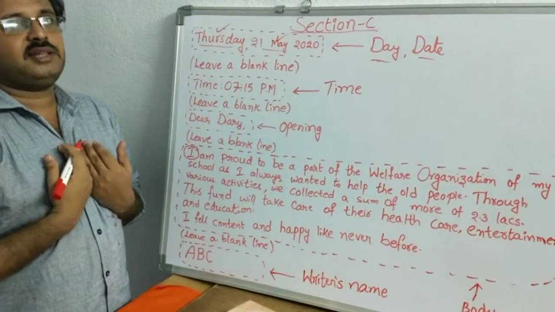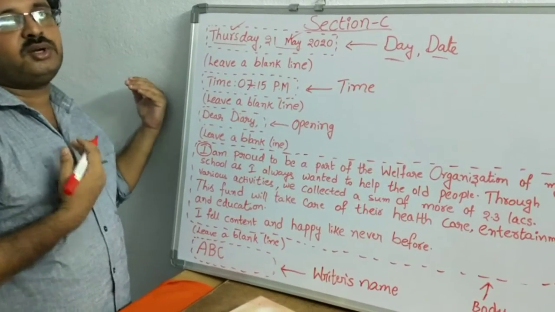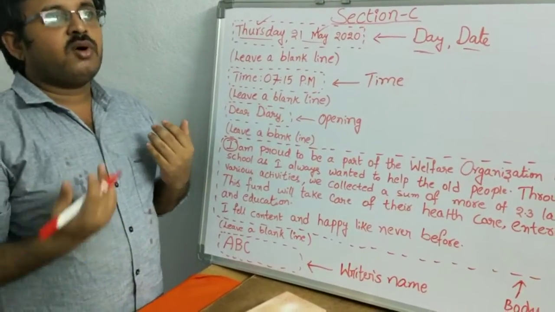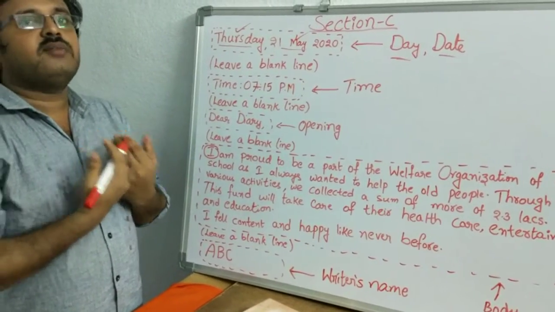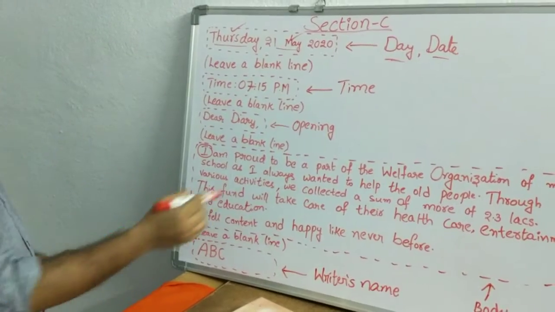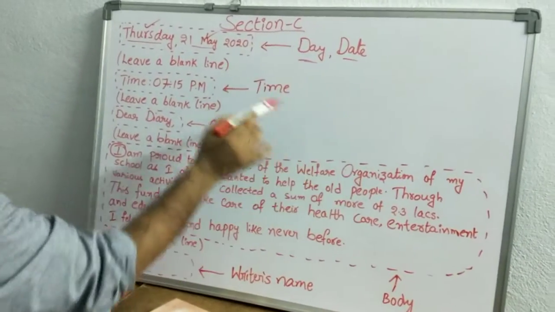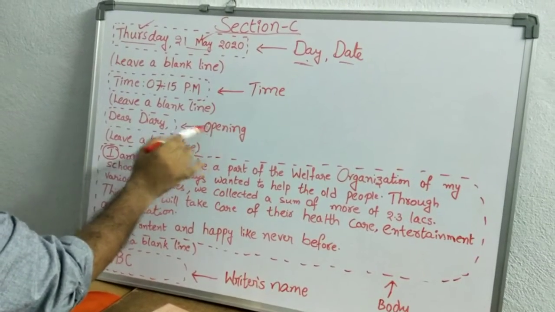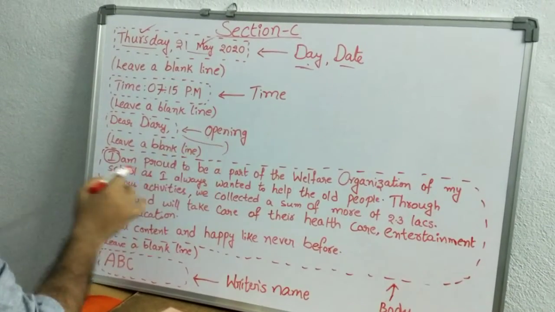Because I am writing this one from morning 5:15 to night 8:15 or 7 o'clock till I come home, what I felt, how I worked on the day, I want to share my views with you. So have a look at this one: body, format, day, date, time. Next one, opening line. In letter writing we call it salutation.